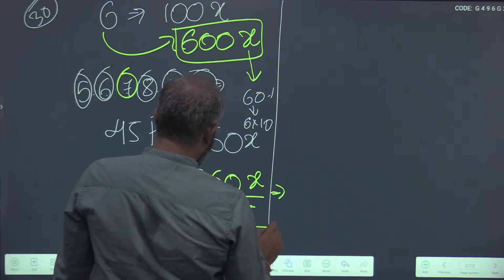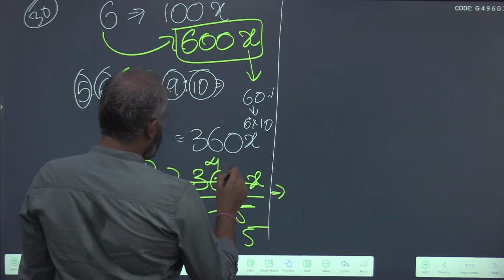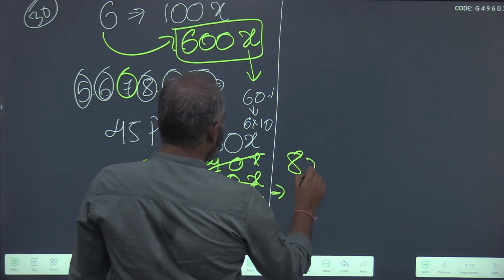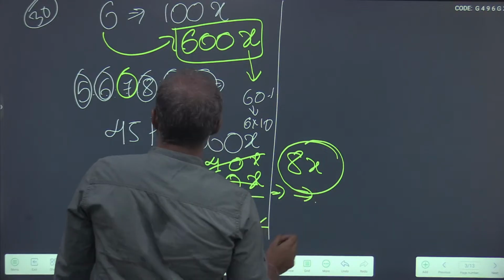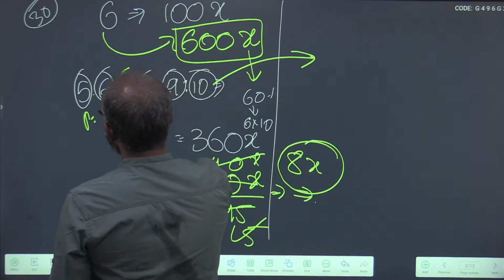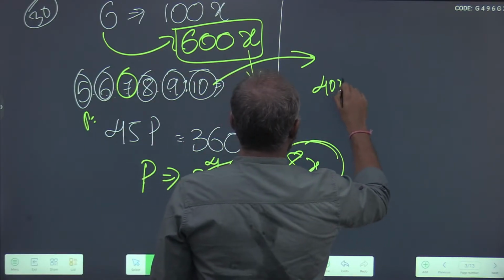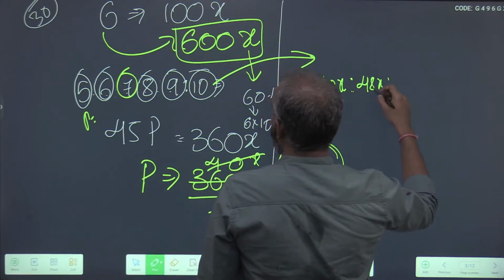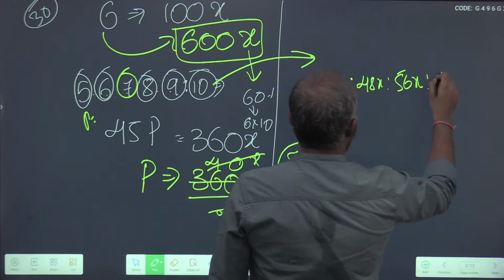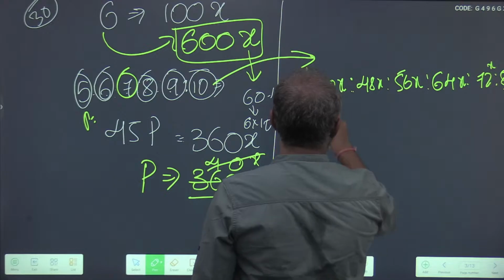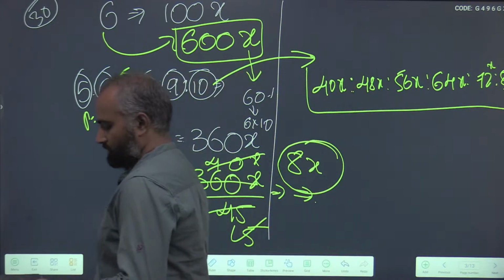9 5s are 45, 9 4s are 36, so it is 8x. Each part is 8x. So what will be all these values? 5 parts will become 40x. Next 48x, 8 7s are 56x, 8 8s are 64x, 8 9s are 72x, and 8 10s will be 80x. So these are his actual marks.